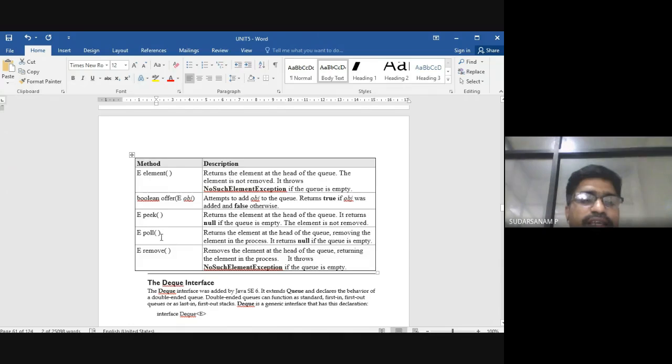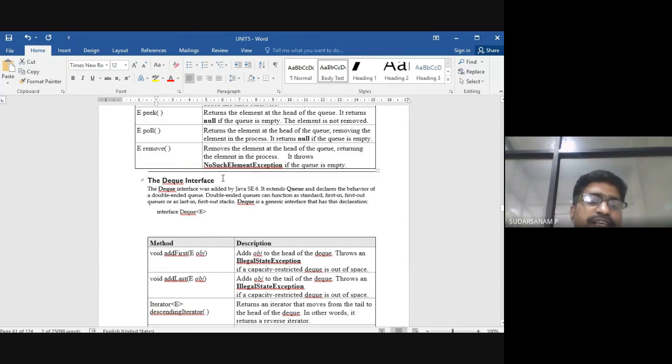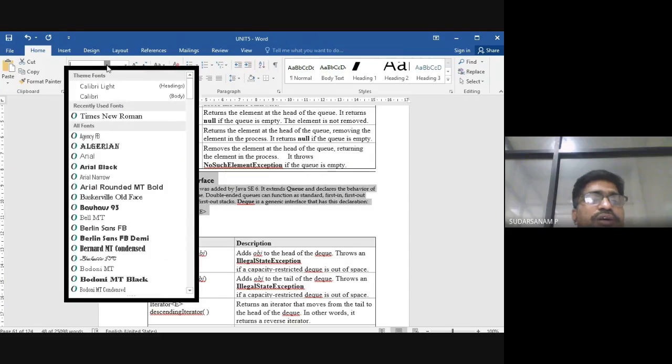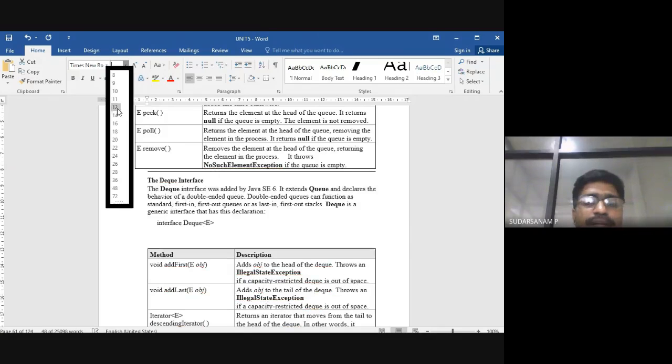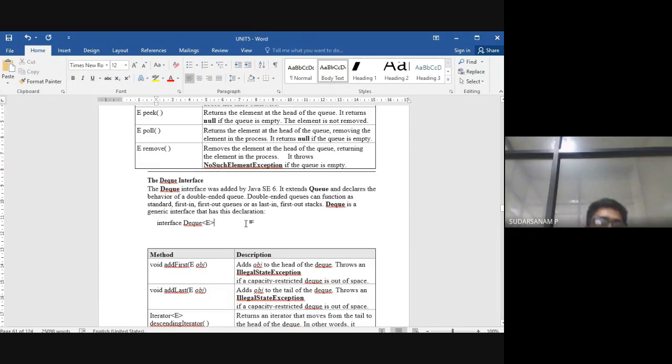So this is what the queue operations are. You can do these operations. Examples we'll see in the next step, after the explanation of everything. Now another one is DQ. DQ is nothing but what? You have the double-ended queue. Insertions and deletions can be done from both the ends.